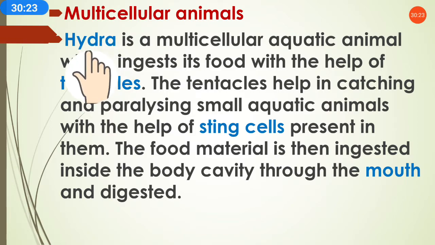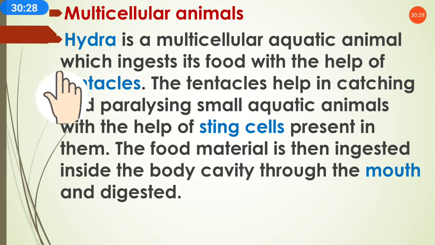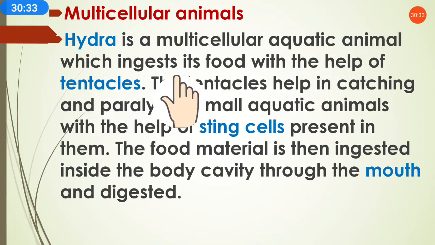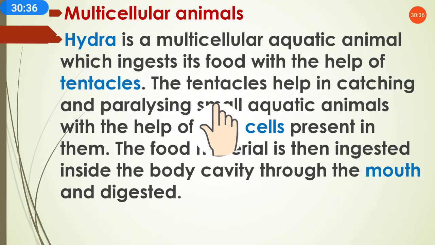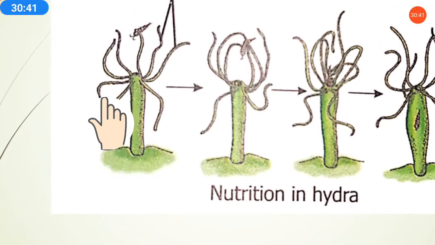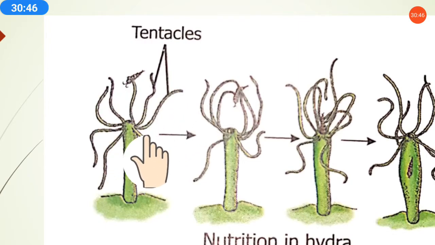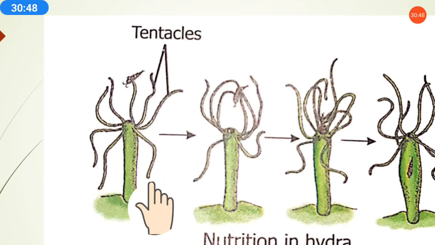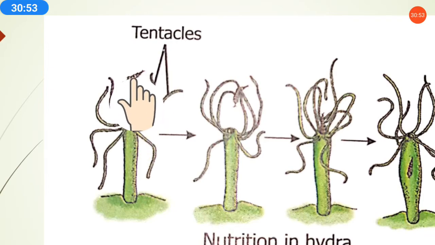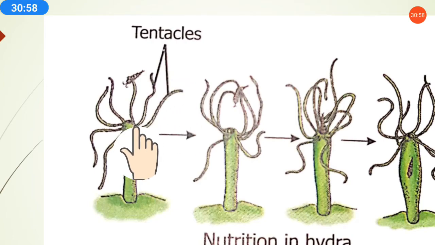So Hydra is an example of a multicellular animal. Hydra is a multicellular aquatic animal. It lives in water, and it ingests its food with the help of tentacles. This aquatic animal has what? Tentacles. As you can see, this small leaf-like structure. So these are the tentacles of this aquatic animal. Through these tentacles, the food enters into the body of the Hydra.